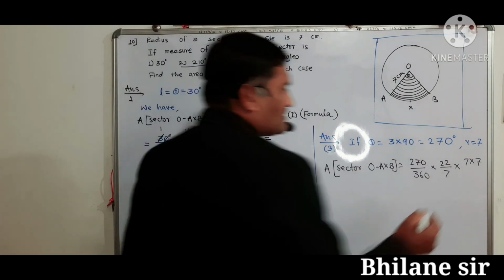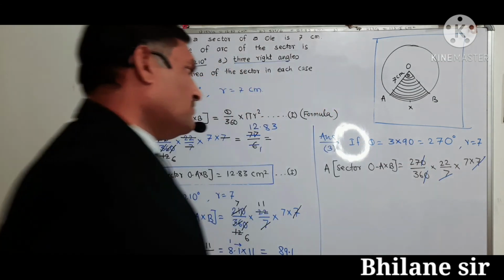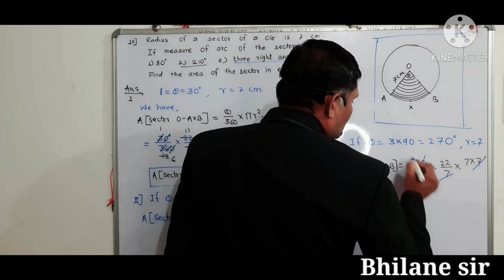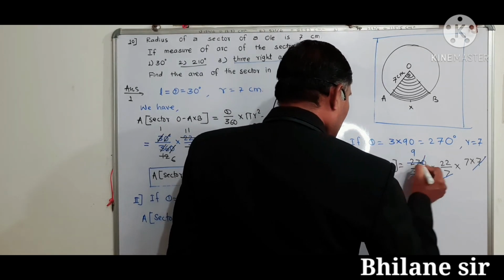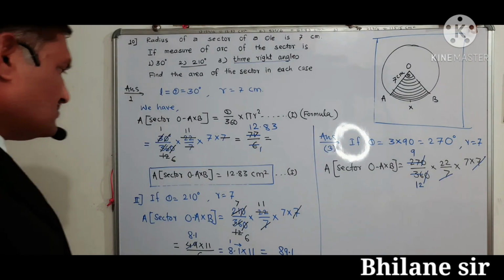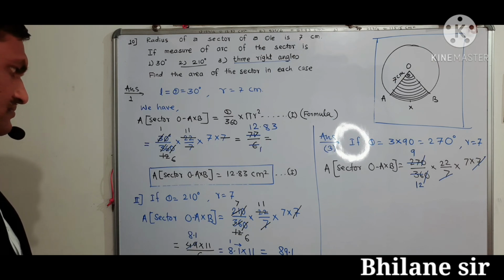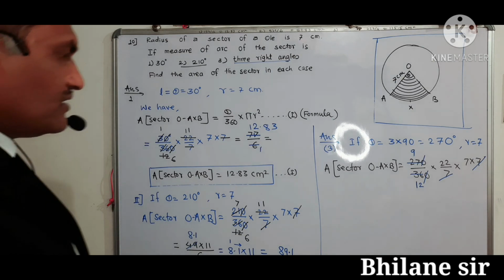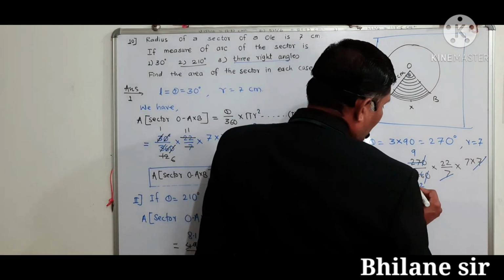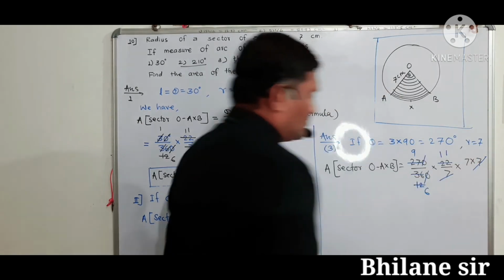Simplify carefully. This 7 get cancel. This 0 also cancel. Then now 3 1s are 3, 3 2s are 6, 3 9s are 27. Also 3 2 6 are 12, 2 1s are 2.